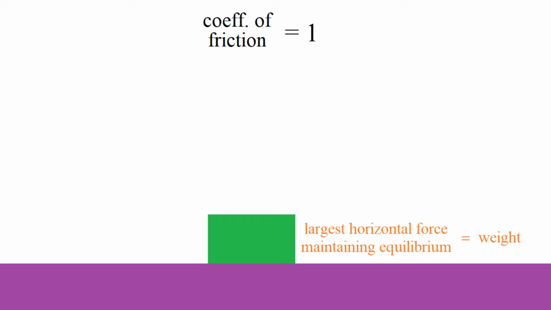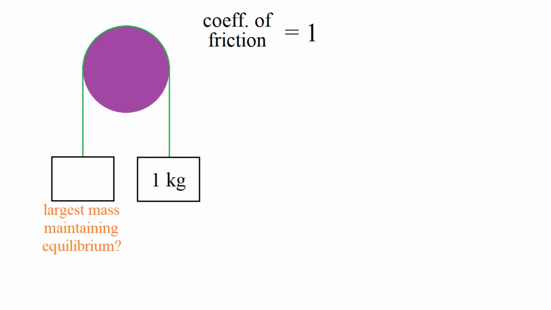Okay, so now returning to my question. Now that I've specified that the coefficient of friction between the disk and the string is equal to 1, what is the largest mass that I can have here on the left while maintaining that the system is in equilibrium? Well, if you like, you can pause the video and try and see if you can work out the answer. Okay, well, I'll tell you the answer.